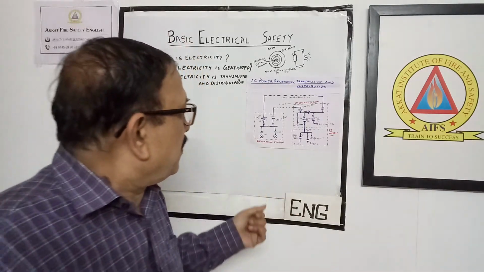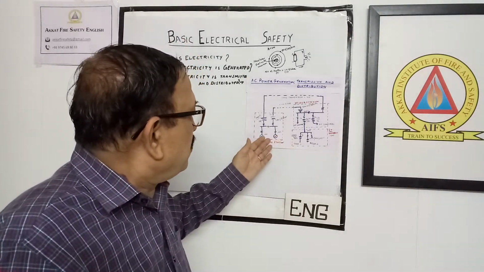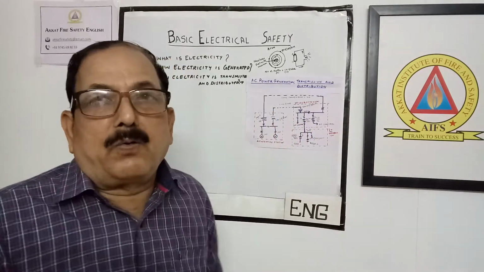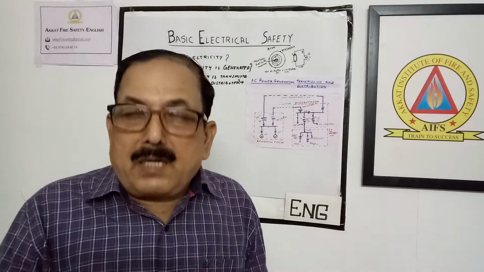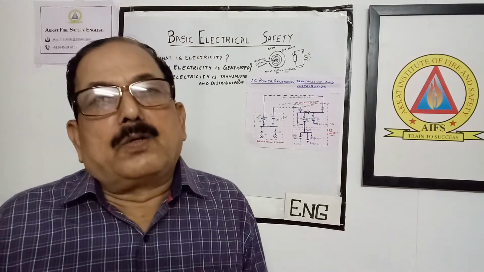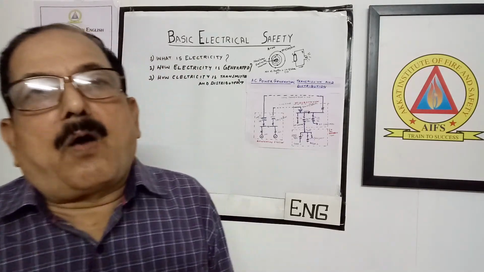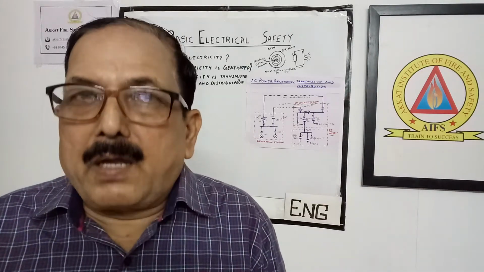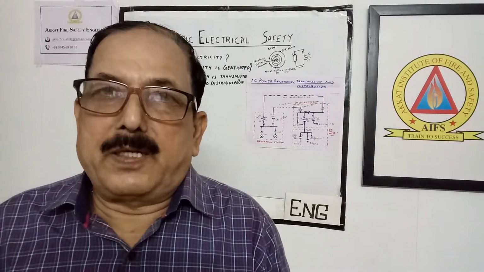Then you may be asking one question: here also 11 kV is there, and again this is stepped down to 11 kV. Then this 11 kV is distributed to all the other areas. How this is done is that another transformer will be there, which is known as a distribution transformer.